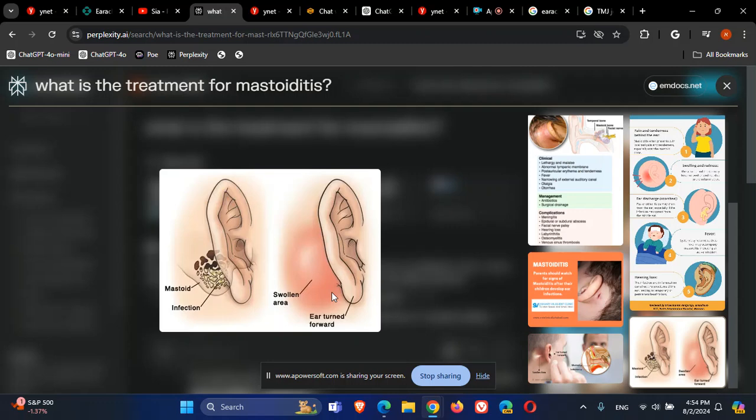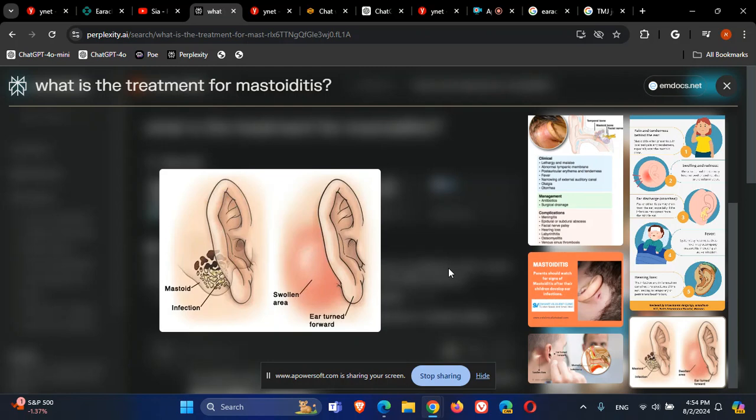It can be swollen, red, tender to touch, and the treatment for this is usually IV antibiotics that should penetrate the blood-brain barrier, because this can be complicated with a brain abscess, with meningitis, and other severe manifestations.